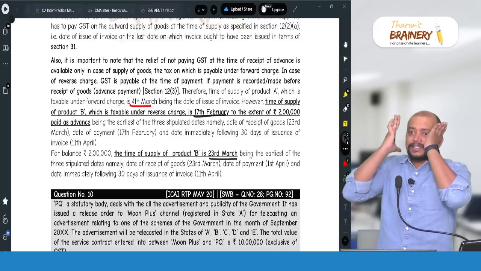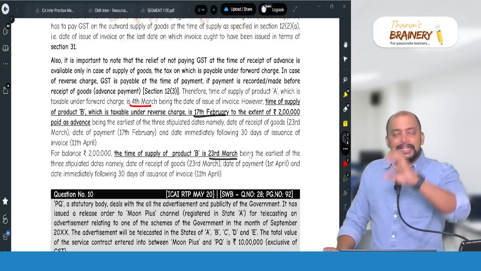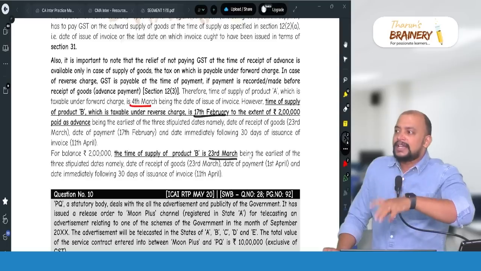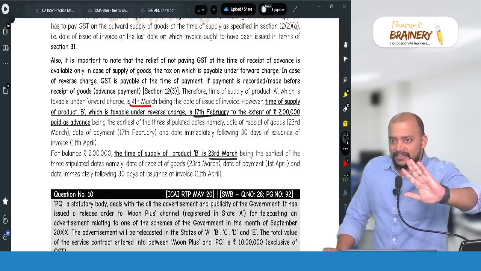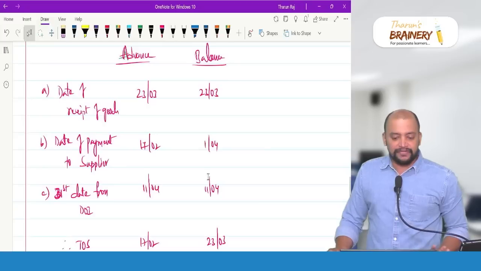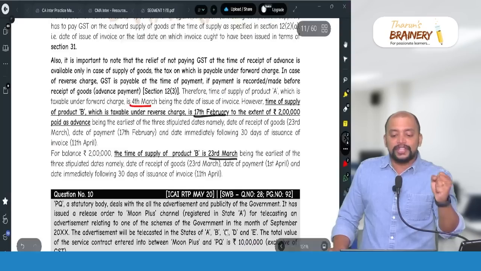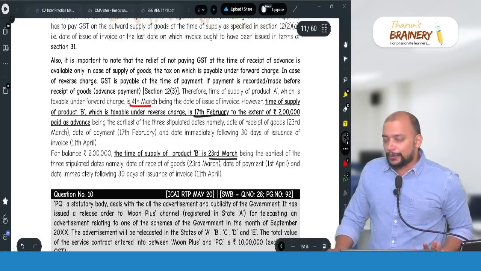So if we just stick to the provision, take the data from the question, and treat all other information as irrelevant, we will easily arrive at the answer. But you should be strong on the provision. Provisions you need to know.